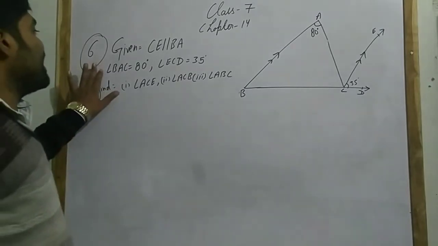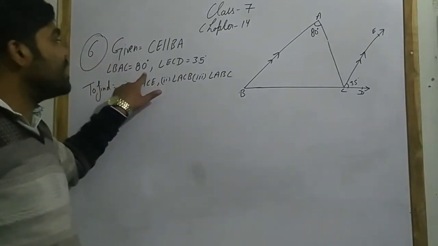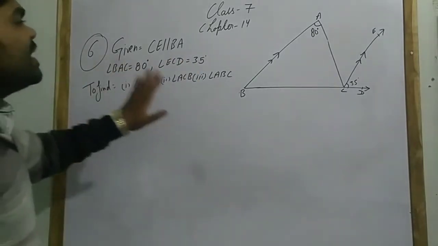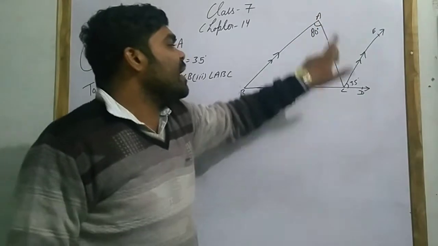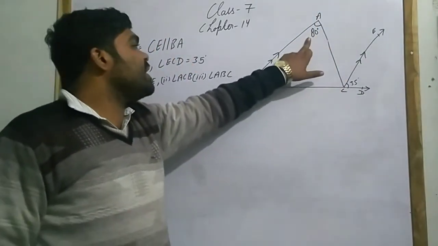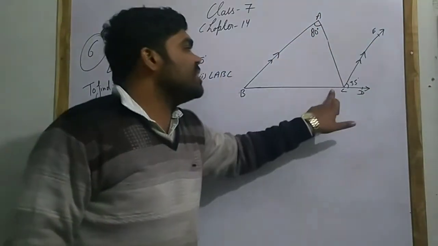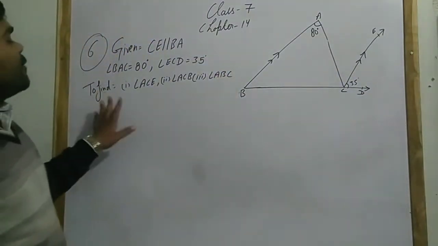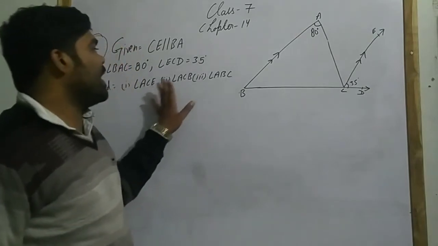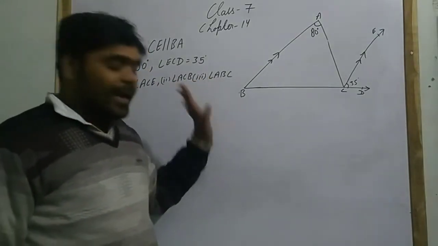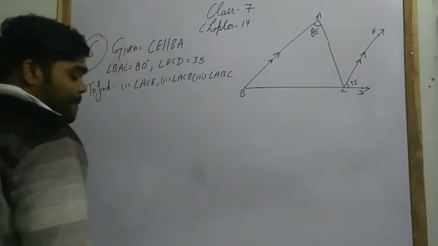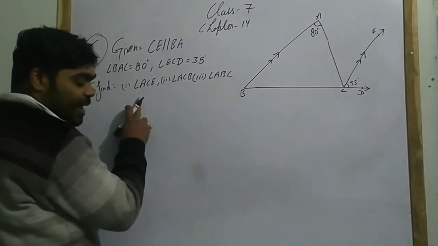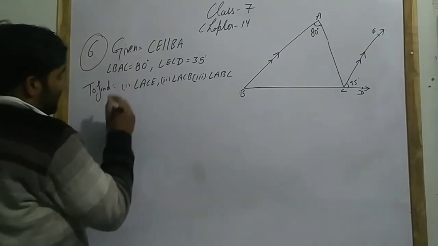Now angle BAC equals 80 degrees and angle ECD equals 35 degrees. Angle BAC is given to you as 80 degrees and angle ECD is given to you as 35 degrees. Now we have to find angle ACE, angle ACB and angle ABC. First of all we will find the first angle, angle ACE. Okay, now proof.